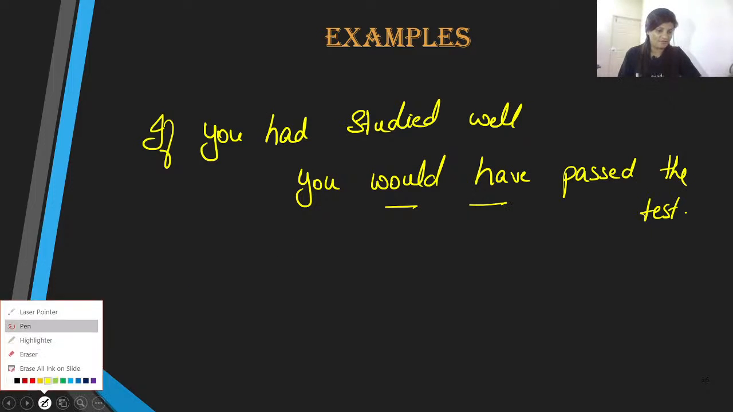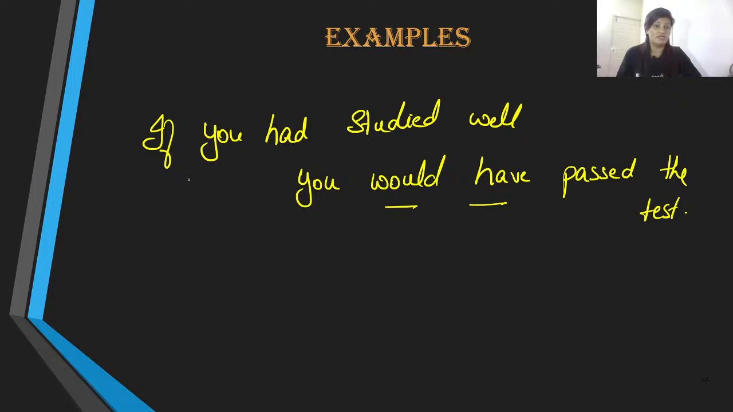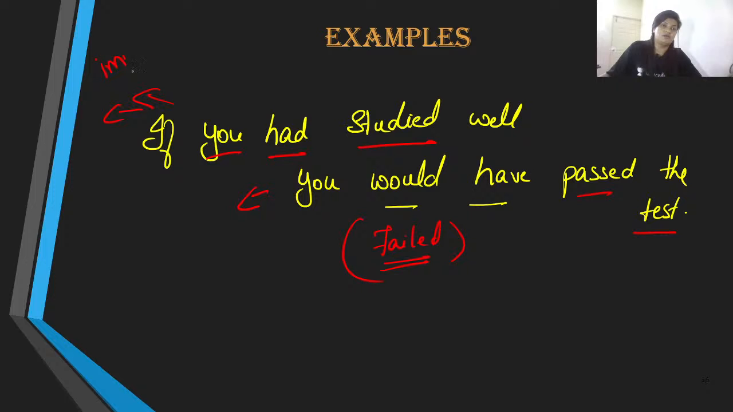Now this is again an impossible situation. That is, in the past, if you had studied well, the outcome would have been you would have passed the test. What is the outcome at the moment? Well, right now, you have failed. The outcome at the moment is failing. But supposing if you had done it differently, then this would have been your outcome. But now it is impossible for this action to be fulfilled.